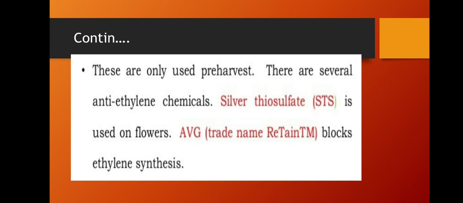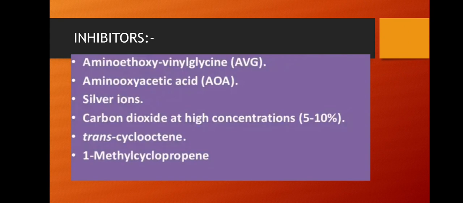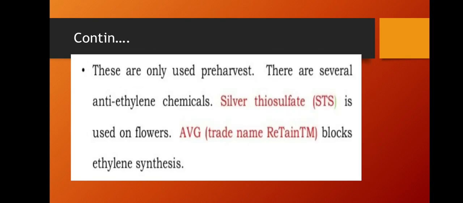AVG, aminoethoxyvinylglycine, has the trade name Retain TM. AVG blocks are available under the trade name Retain TM, and Retain TM blocks ethylene synthesis.